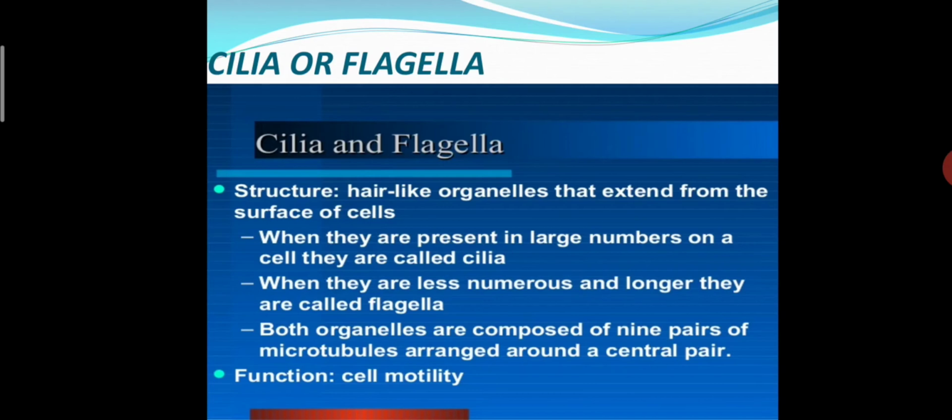Both organelles are composed of 9 pairs of microtubules arranged around a central pair. So this one is our cilia and flagella.